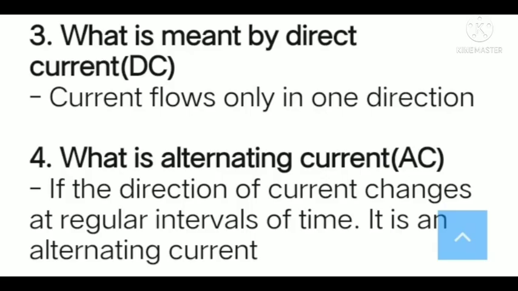What is meant by direct current, DC? Current that flows only in one direction. What is alternating current, AC? If the direction of current changes at regular intervals of time, it is an alternating current. Unidirectional, that means one direction current flows, it is DC current.